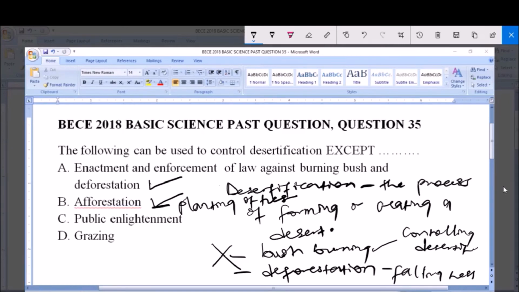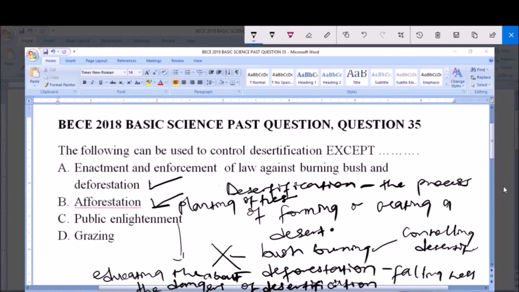Now C here is public enlightenment, and like we know, public enlightenment simply means educating the public about the dangers or side effects of desertification, and you enlighten them about their activities that can lead to desertification. So by educating them about the dangers of desertification and ways by which they can stop desertification, you are controlling what? Desertification.